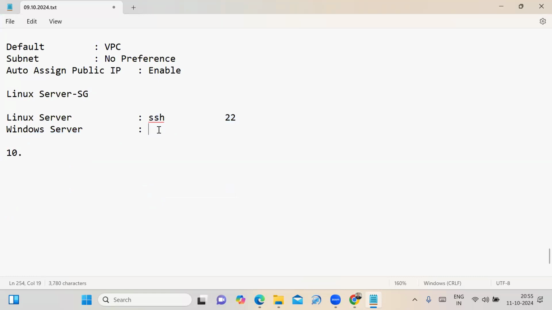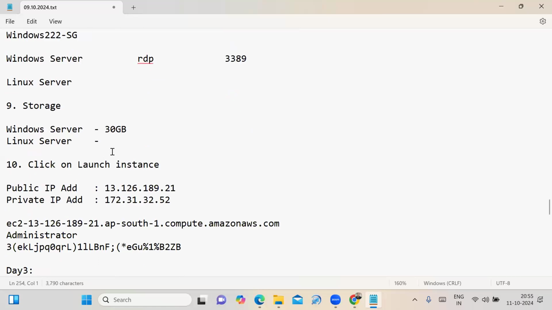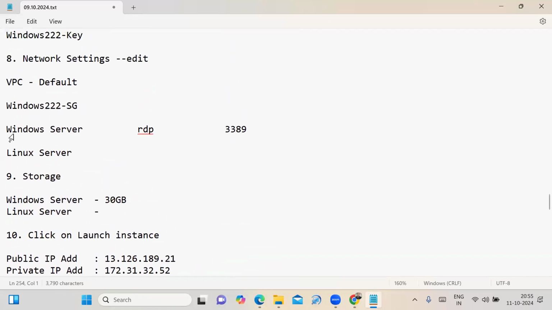For the Windows server, the type is RDP, Remote Desktop Protocol. The port number is 3389. In the last session, I told that, right? That point I can note here. For the Windows server, type is RDP, port range is 3389. For the Linux server, I make it empty.